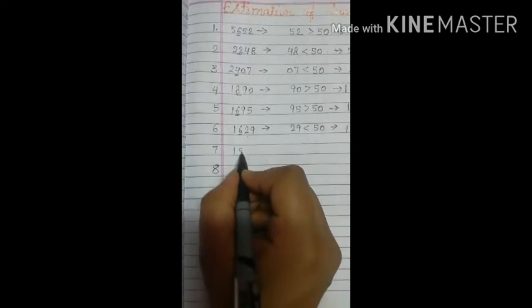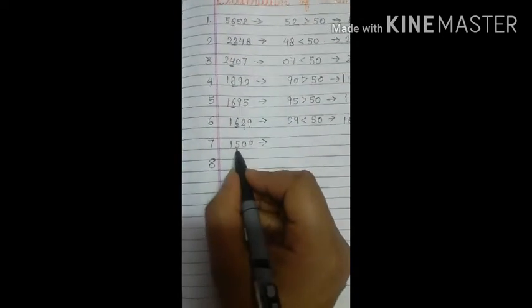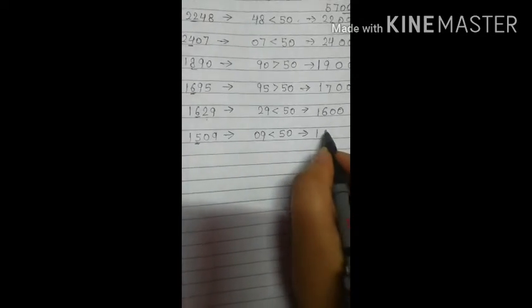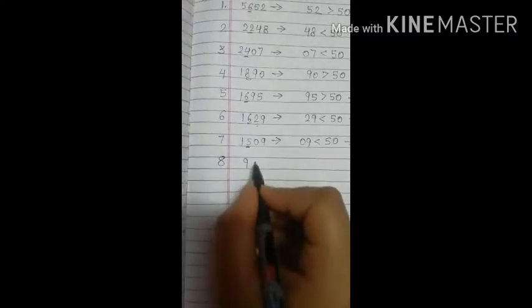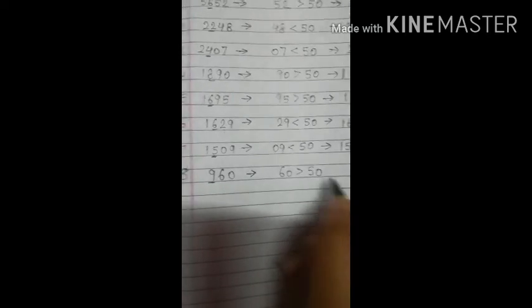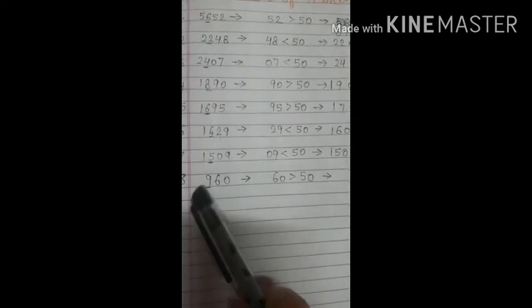In 7th we have 1509. UP is with 1509 cases. Now we can round it off. Underline the digit at the hundreds place. Again 09 is smaller than 50. So its rounding off will be 1500. And at last we have Telangana with a smaller number of cases, and here we have 960. Now we can round off 960 also by underlining the digit and seeing that 60 is greater than 50. So now we will write down zeros and we will add 1 to the number that is at the hundreds place. So it will become 1000.